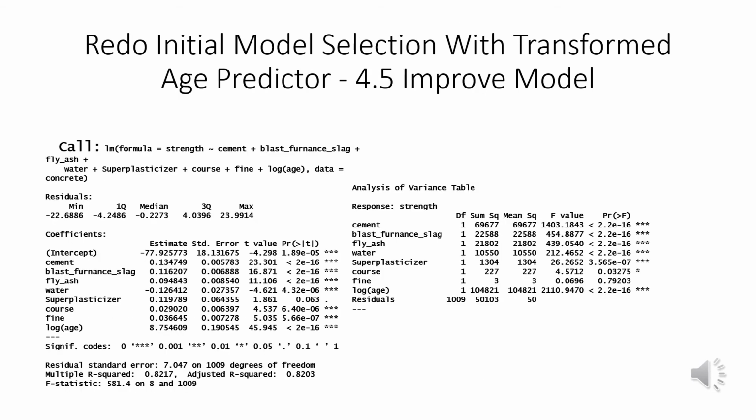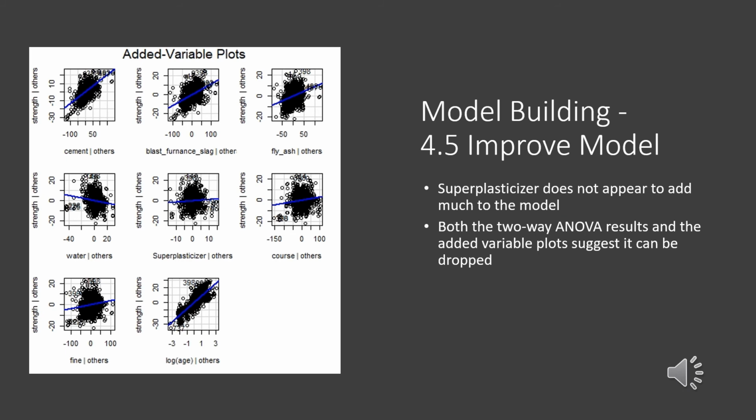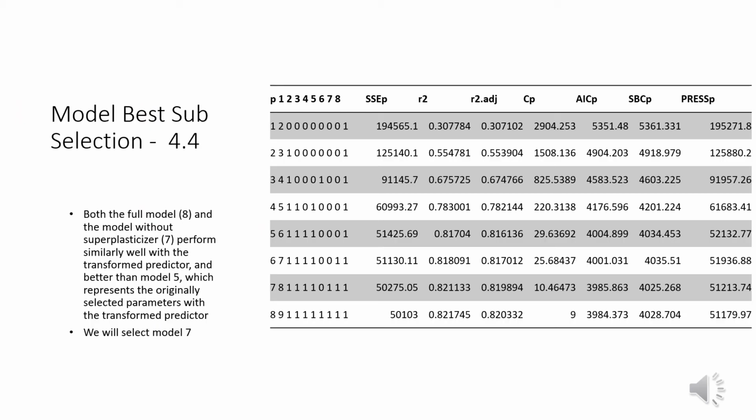Since taking the natural log of the age predictor was our most successful transformation, we decided to plug this predictor back into the full model. The two-way ANOVA result suggests that superplasticizer can be dropped from the newly transformed model. Consistent with the two-way ANOVA results, the added variable plots also suggest that superplasticizer can be dropped from the new model. Using all predictors except the superplasticizer predictor, and transforming the age predictor by taking the natural log, is validated here by best subset selection.